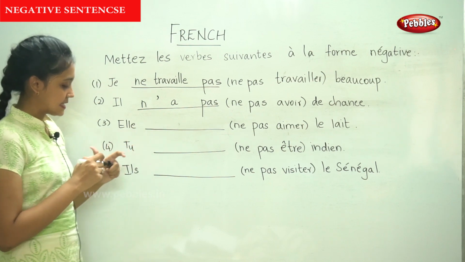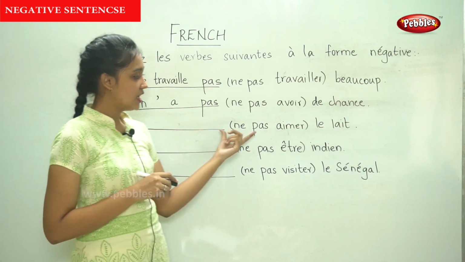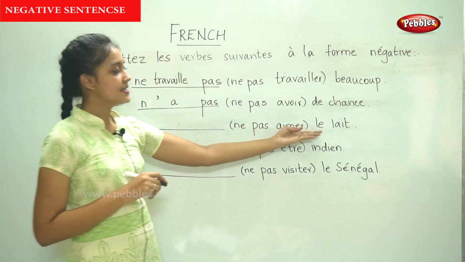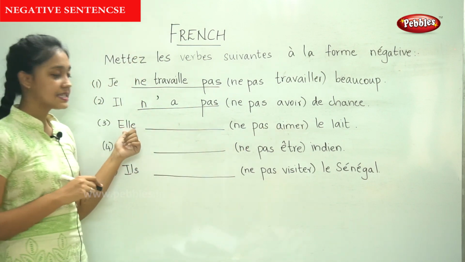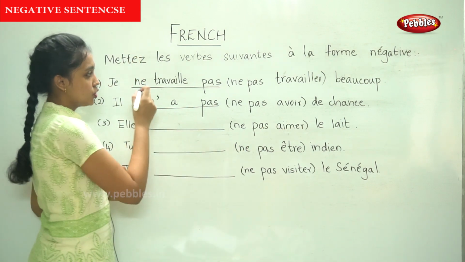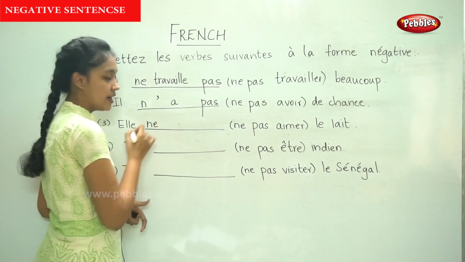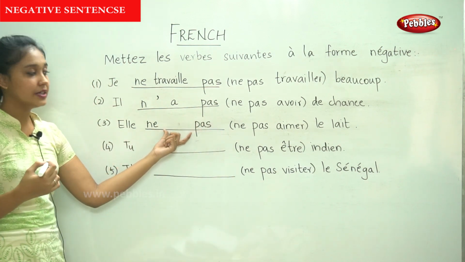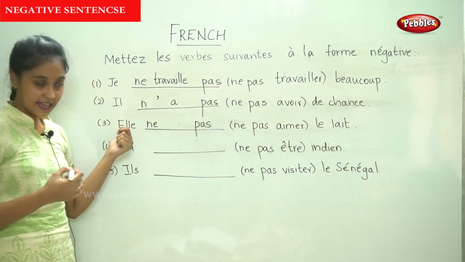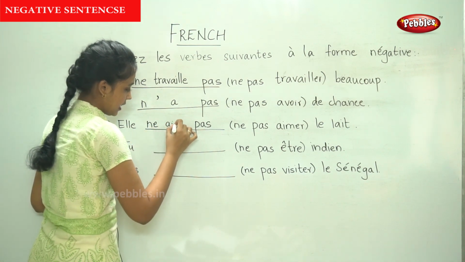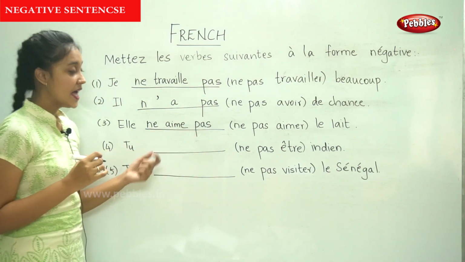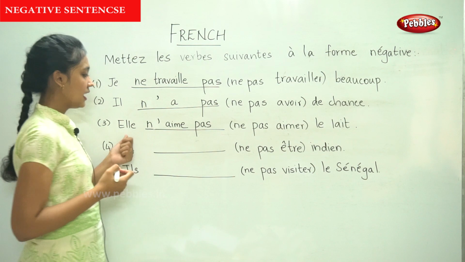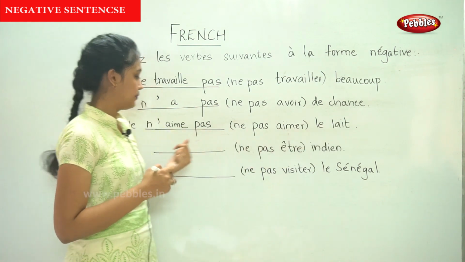Now the next sentence. Elle dash n'a pas aimé le lait. So now the verb is aimer and the subject is elle. So to write the negative, we put ne before, pas after, and the verb is aimer. For elle, it is aime. Again here we see there is a vowel clash. So elle n'aime pas le lait.